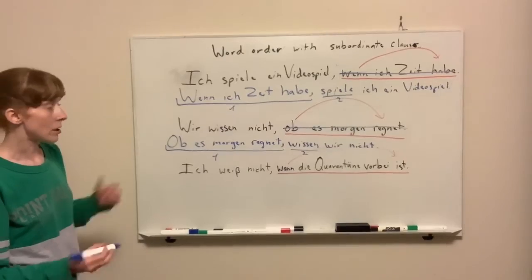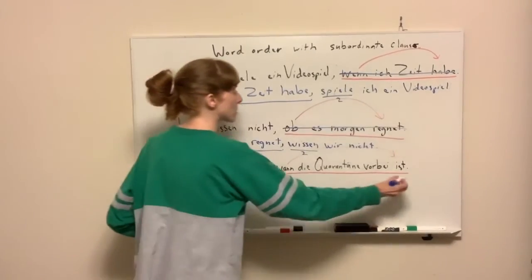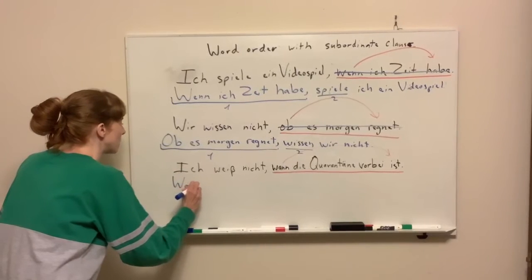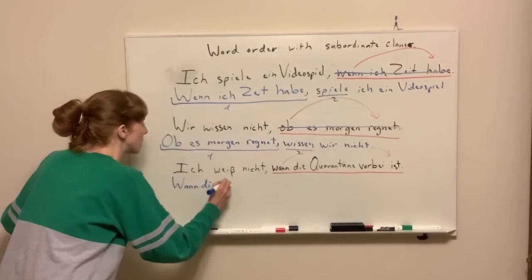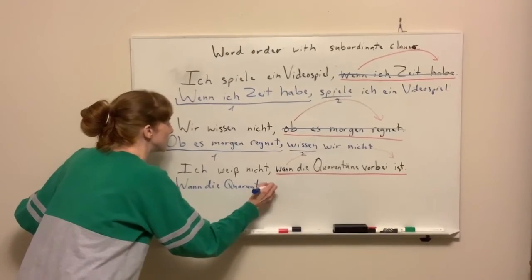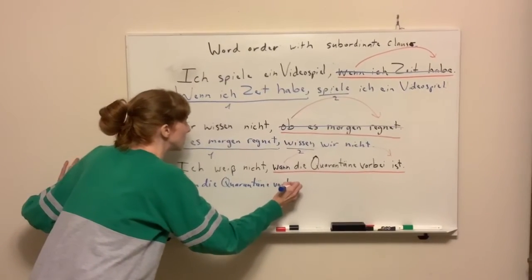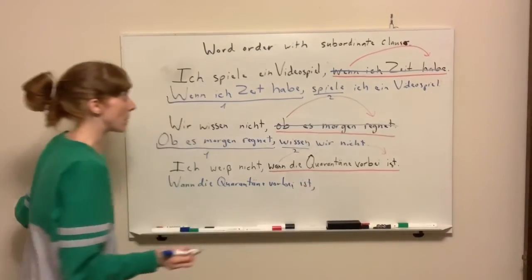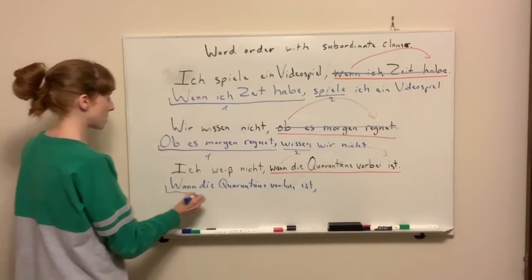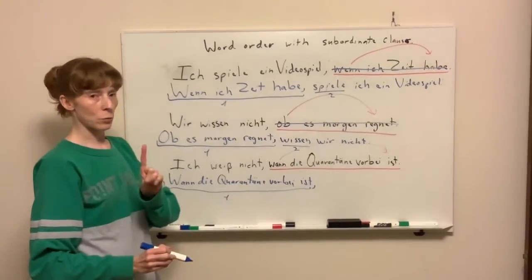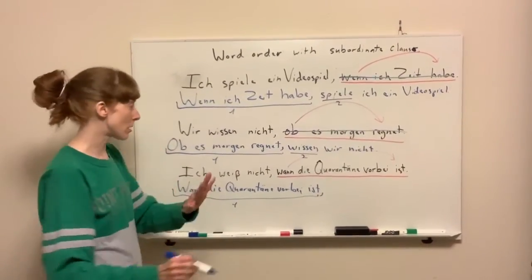The last one I've got here, same thing. We want to take this subordinating clause, put it in the beginning. Wann die Quarantäne vorbei ist, comma. Once again, this is like a big element 1. And we know after element 1 comes element 2, which is always a verb.